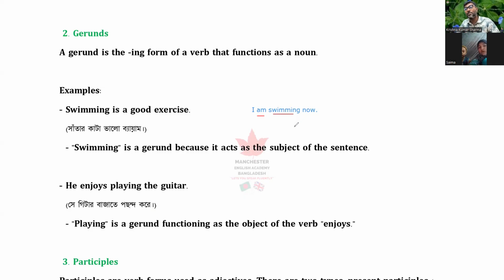Going, playing, these are main verbs. But here, these are not main verbs. These are non-finite verbs, okay? Gerund. This is not a functional verb, but this is a functional verb. This is not a verb here, but this is a verb here, okay? Can you understand?